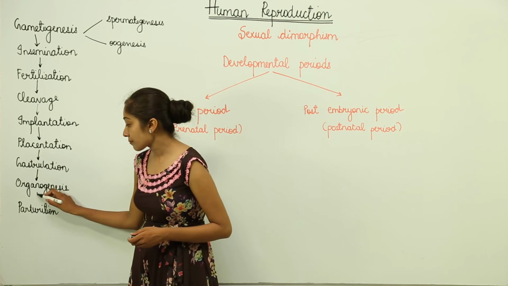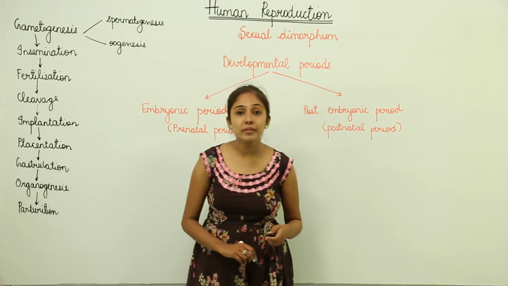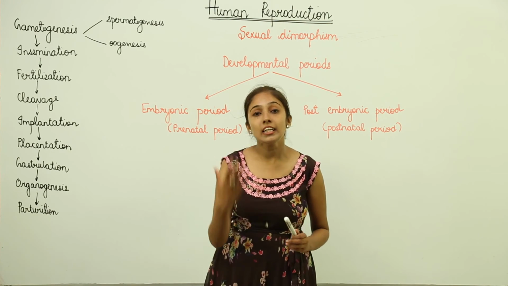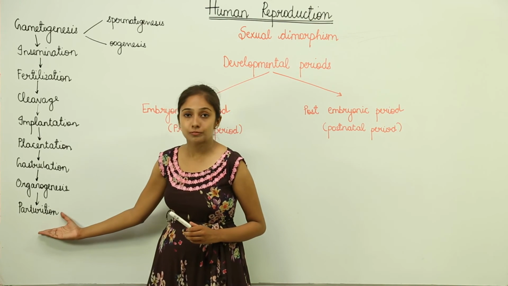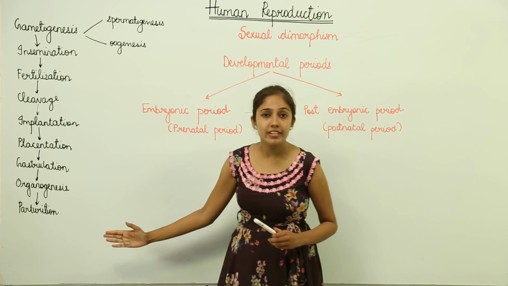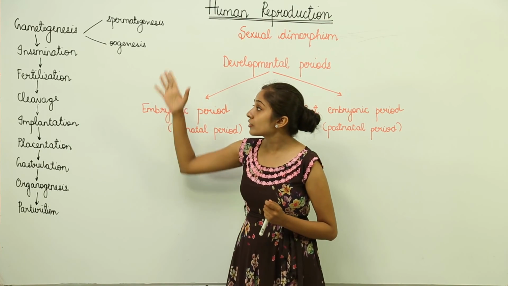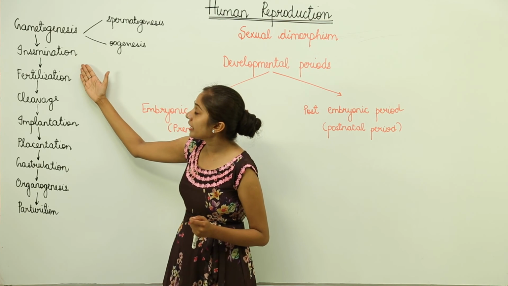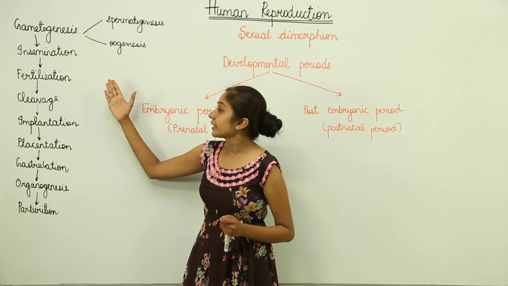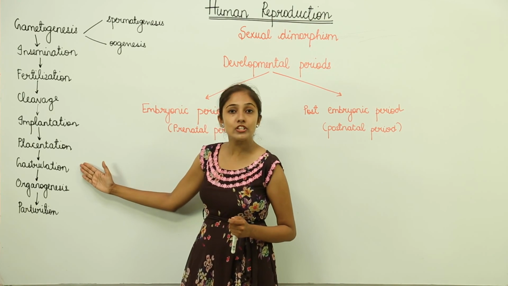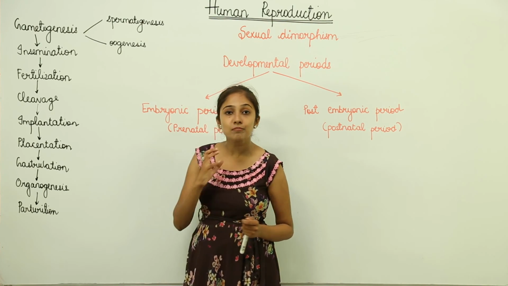Then after this, the fetus or the baby is completely formed. Now it's time for childbirth. Childbirth is known as parturition. So these are the major events that occur during human reproduction. So we have gametogenesis, then insemination, then fertilization, then cleavage, implantation, placentation, gastrulation, organogenesis and parturition.